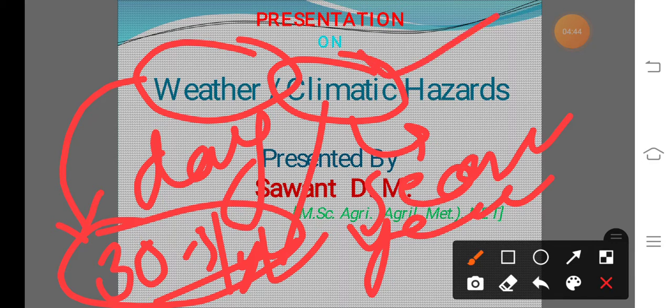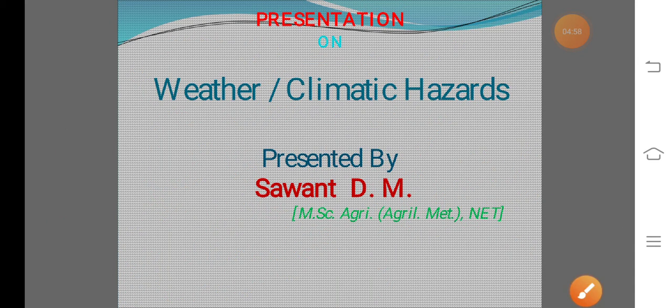That means climate means the average or general weather condition for a season, for a year, or for a decade also. So this is known as climate.